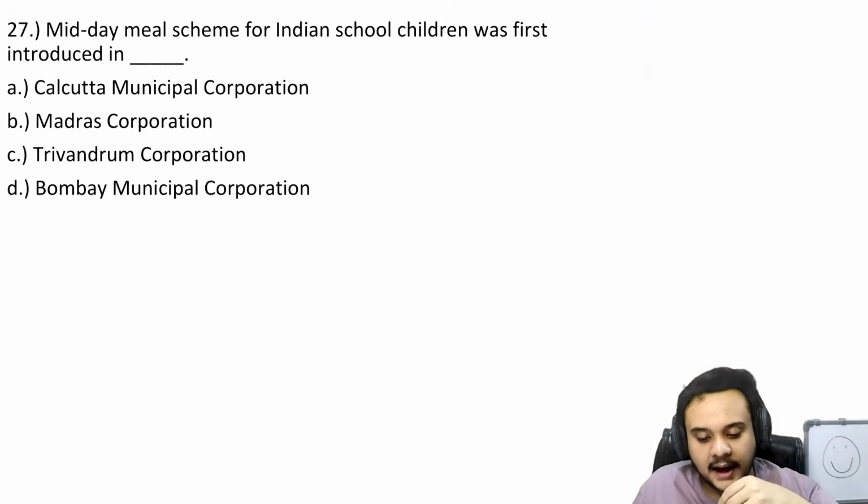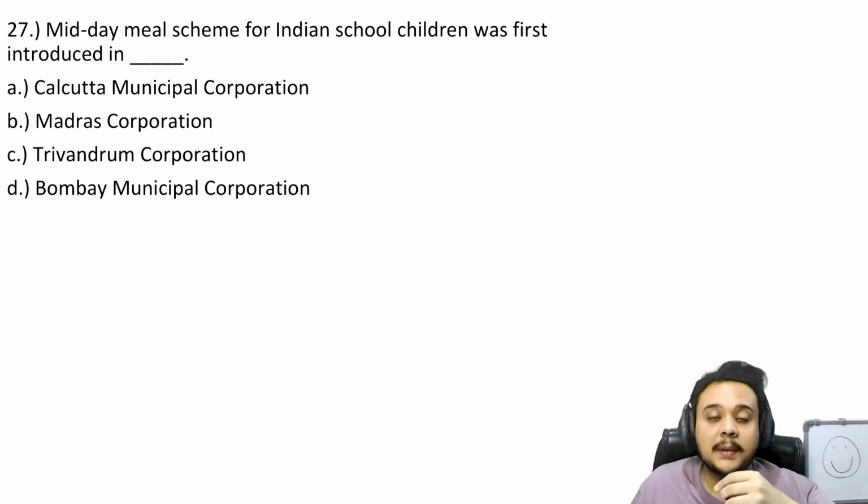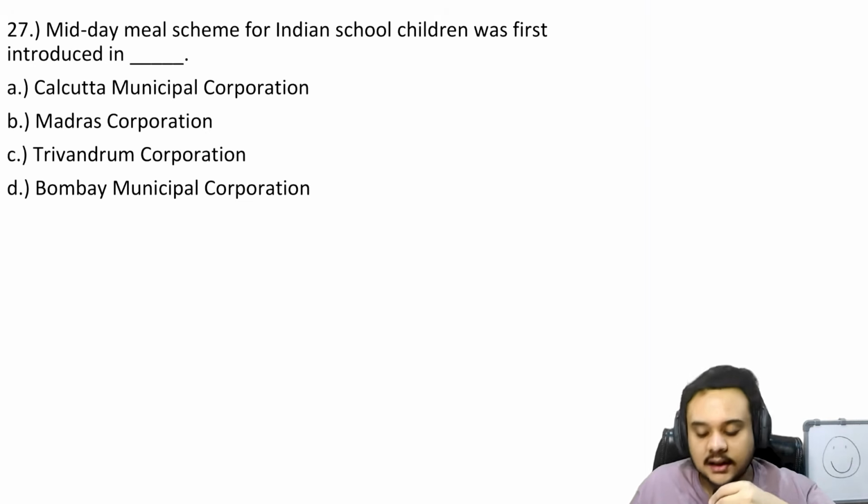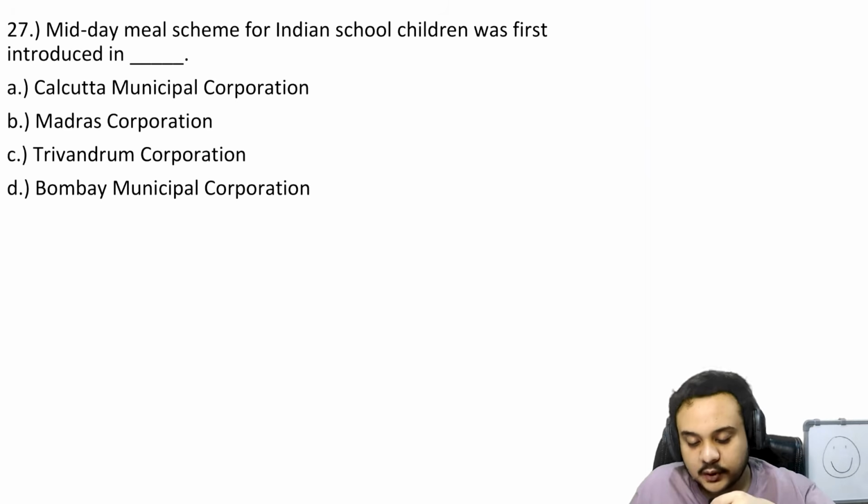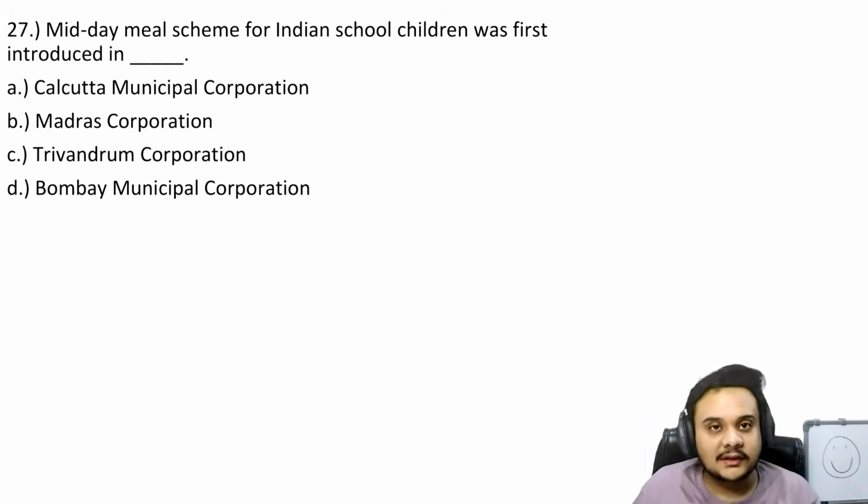Even back in the 2022 or 2021 paper, we had seen that the 73rd and 74th constitutional amendment had been asked, right? So some questions are being borrowed from the civil services space, and a person who has prepared for UPSC or any similar related exam will definitely have an edge over you in the Indian economy section.